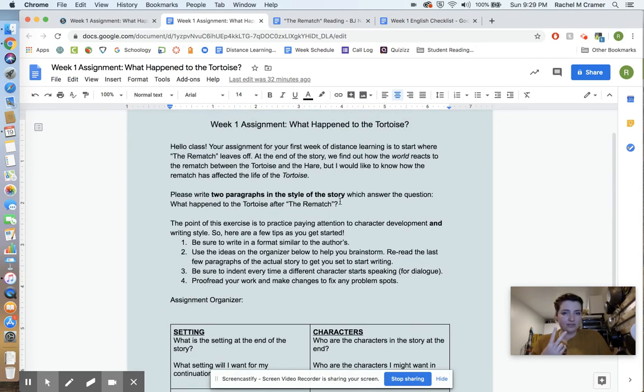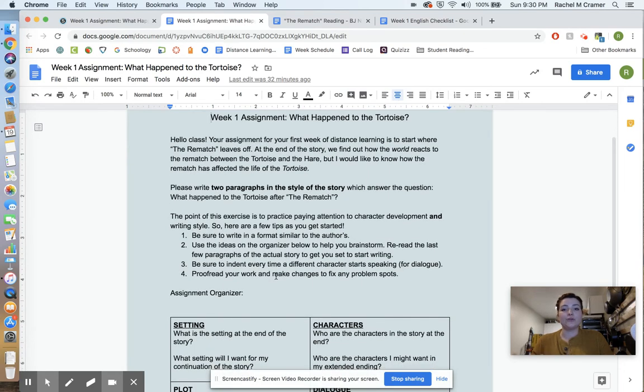Okay, so to be absolutely clear on that, what I want you to do is write 2 paragraphs, simply 2 paragraphs. That means at least 7 sentences. Okay, a paragraph is at least 7 sentences for this assignment. They can be short, they can be long, I don't mind, but at least 7 sentences. 2 paragraphs in the style of the story. That means that I would like for you to write as though you were BJ Novak finishing that story, right?